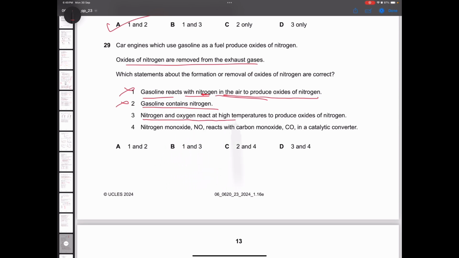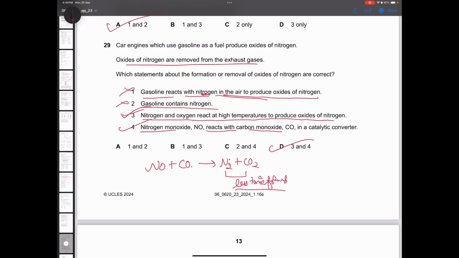Nitrogen and oxygen react at high temperatures to produce oxides of nitrogen. This seems right. And nitrogen monoxide reacts with carbon monoxide. Yes, this is true. Nitrogen monoxide reacts with carbon monoxide to form N2 and CO2. These are the less toxic forms, and then they are released in the atmosphere. So statement 3 and 4 is correct, means option D is the correct answer.